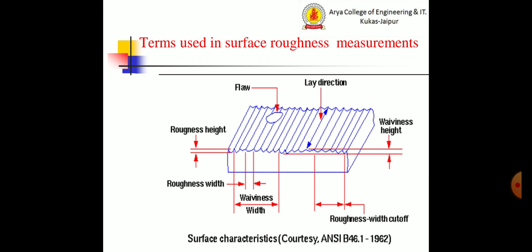In this diagram, you can see the flaw, lay direction, waviness height, roughness width, surface characteristics, roughness width cut off. You can see in this picture the direction of lay. The height between the valley and the peak is called the waviness height.